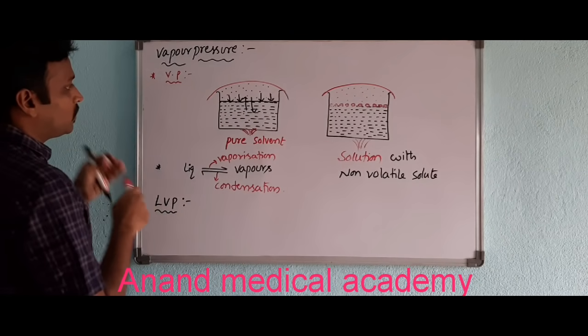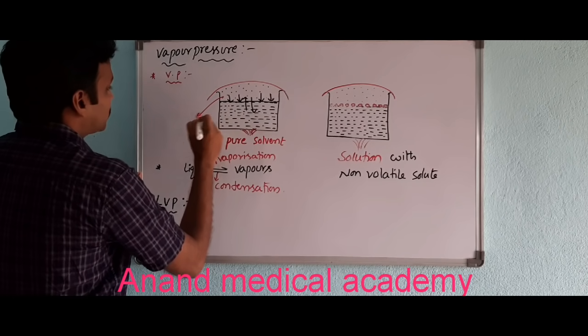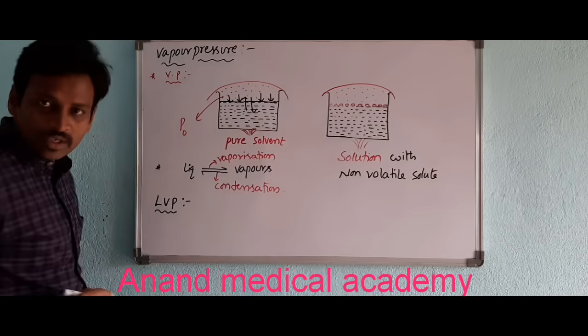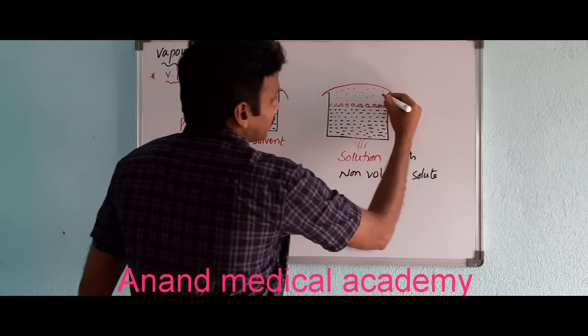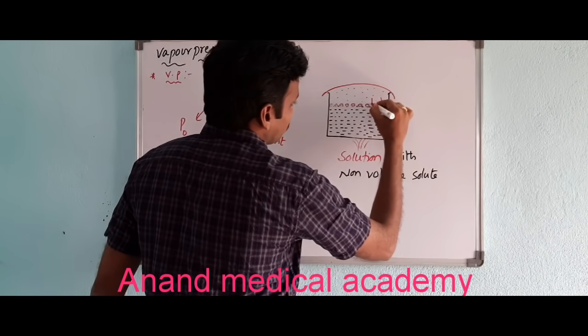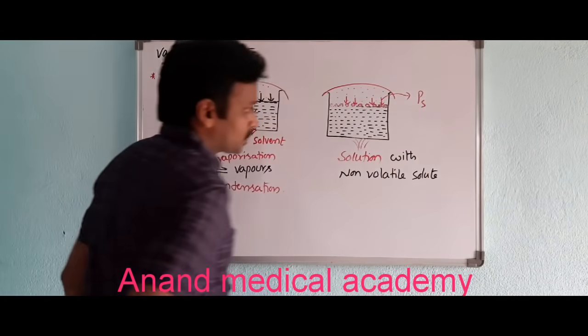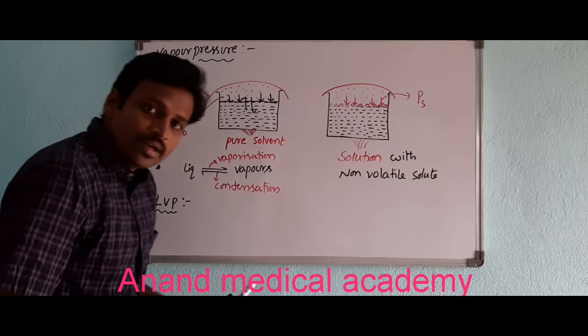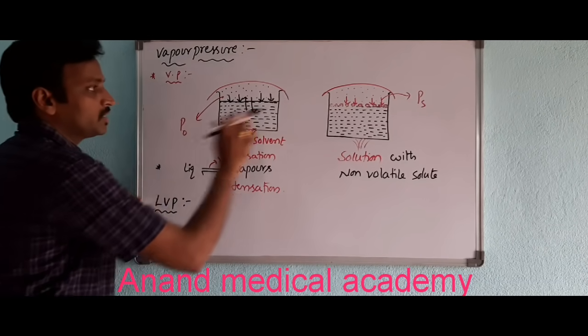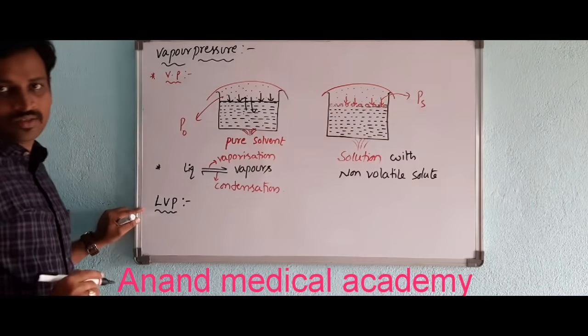So here, suppose the pressure exerted is P naught. Here the pressure exerted on its surface, suppose like this, is PS. Now which will be bigger? Is P naught big or PS big? That is my question.